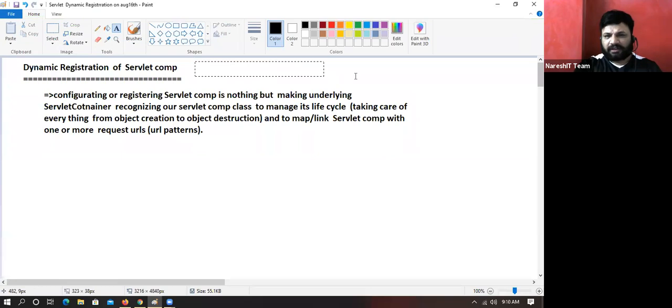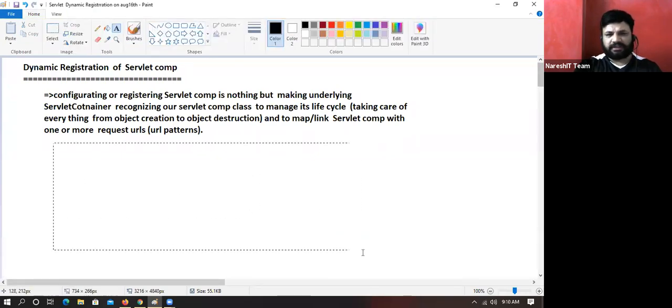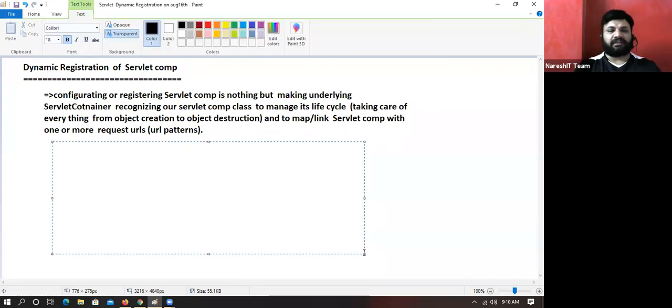Now listen, how many ways are there? This servlet registration or configuration can be done in 3 ways.